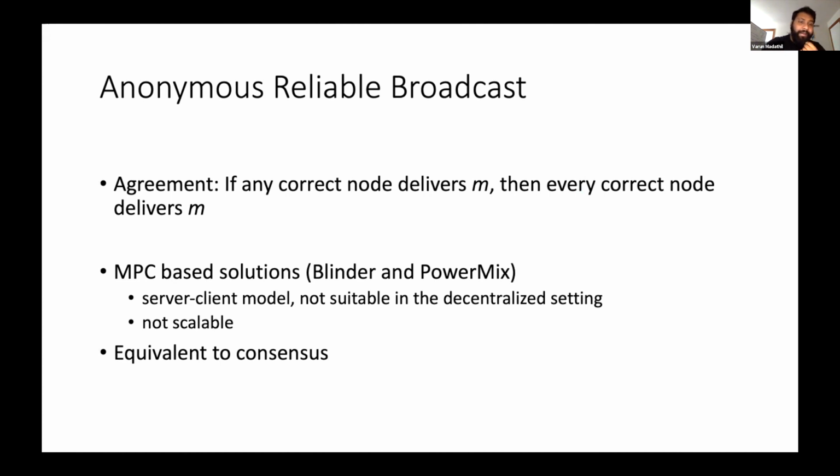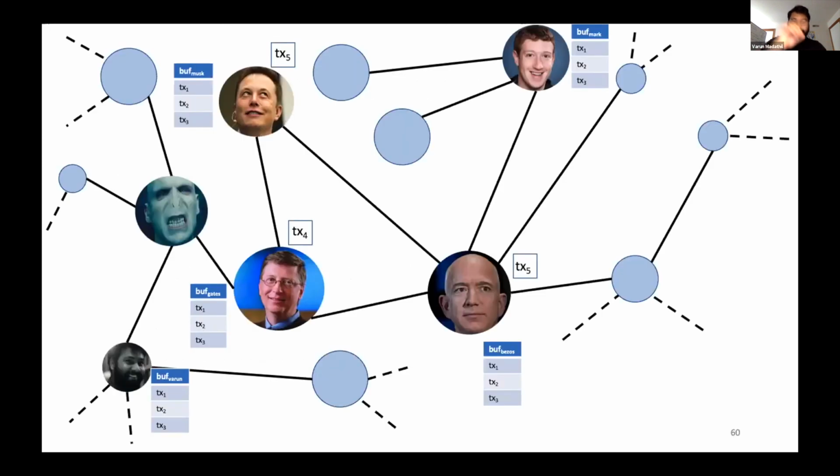which is great. But these solutions are in the server-client model. That is, there are a bunch of servers who are going to do the computation, and then parties are going to ask them for the next transactions or the next block. So this is not really suitable in a decentralized setting when you have so many parties and it's all permissionless. And moreover, existing solutions are still not yet scalable, though we'd expect that they can get better over time. And finally, this is equivalent to achieving consensus. It's like a chicken and egg thing, because we assume that all parties have the same set of transactions, which is the whole point of trying to do a proof of stake consensus protocol. So we're already achieving consensus if we assume that we have anonymous reliable broadcast in our protocols.